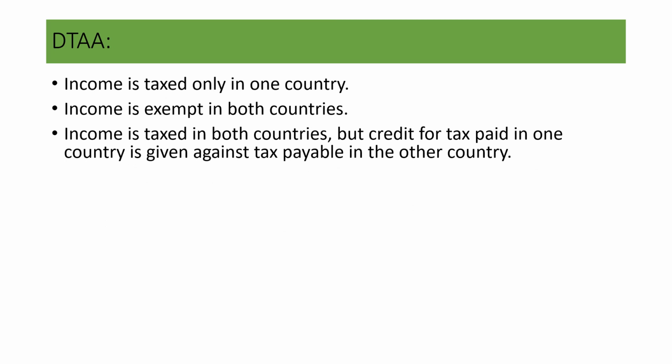Now, DTAA. What is this DTAA? The income is taxed only in one country. Double Taxation Avoidance Agreement is the full form of DTAA. Next, income is exempt in both the countries, that means in both the countries you are not paying the tax. Or income is taxed in both the countries, but credit for tax paid in one country is given against the tax payable in another country. That means you are going to pay tax only in one country.